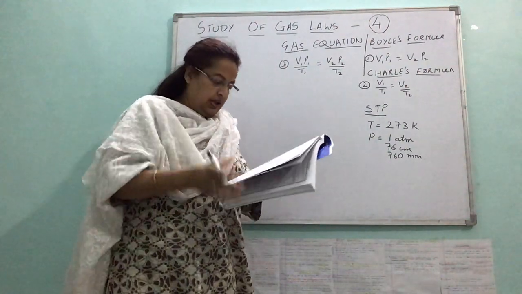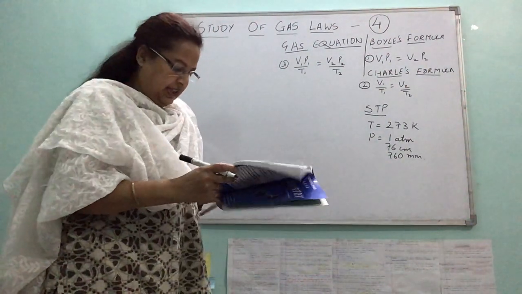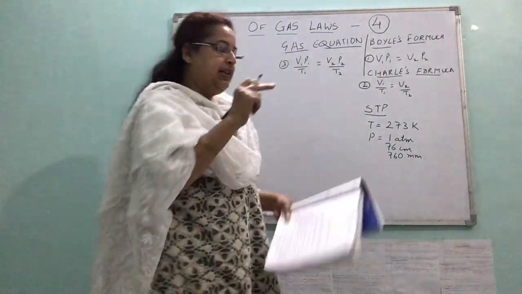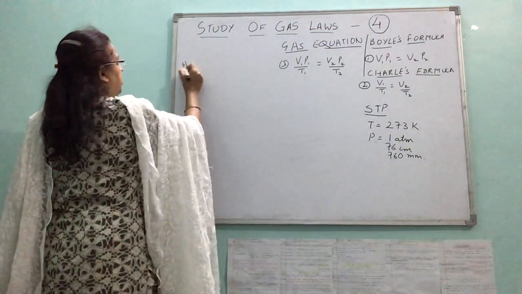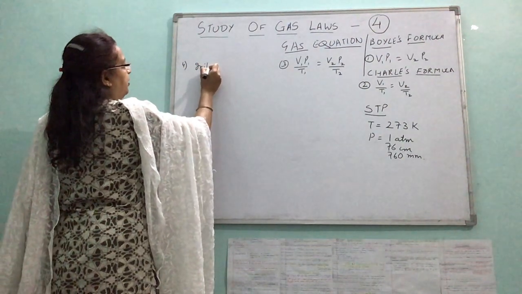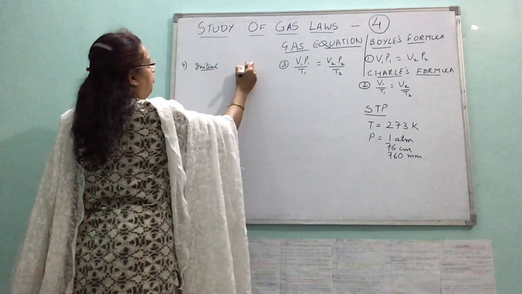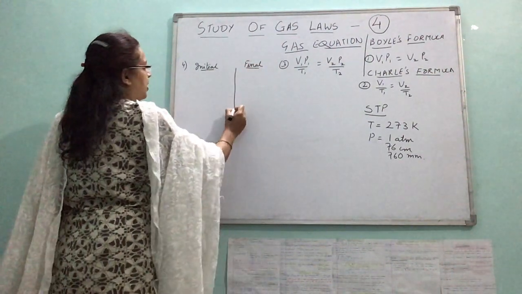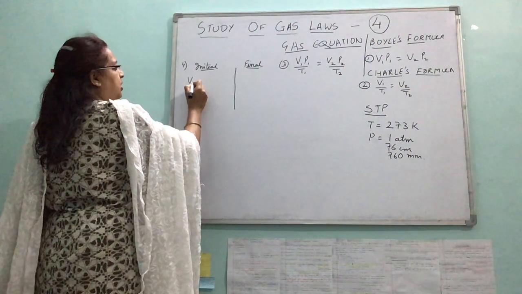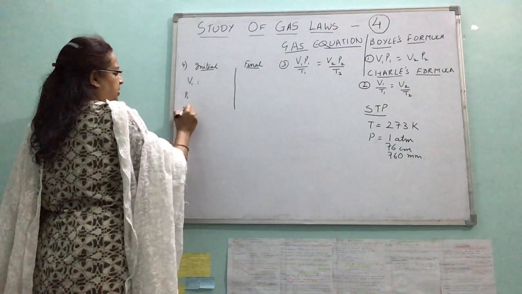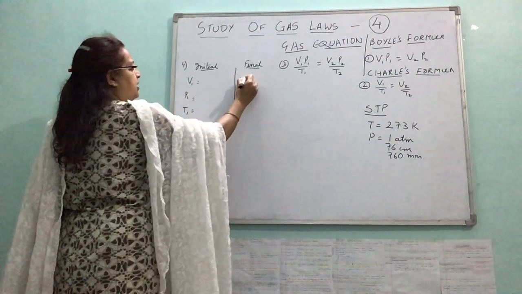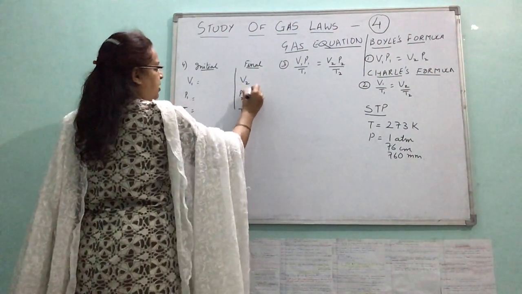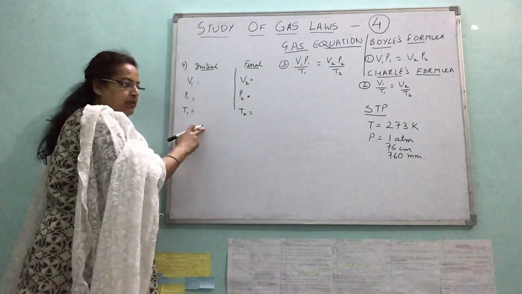Okay. What temperature would be necessary to double the volume of gas initially at STP? Question number 4, initial, beginning, final. Well, volume is not given: V1, P1, T1, initially at STP; V2, P2, T2. Temperature I always write at the end because you have to add 273.